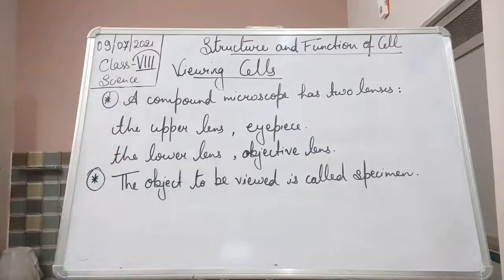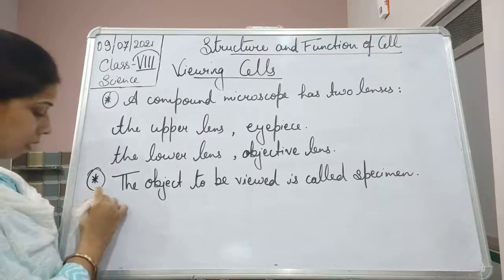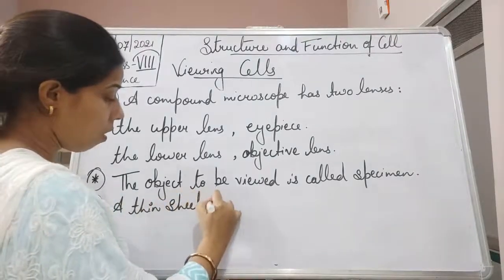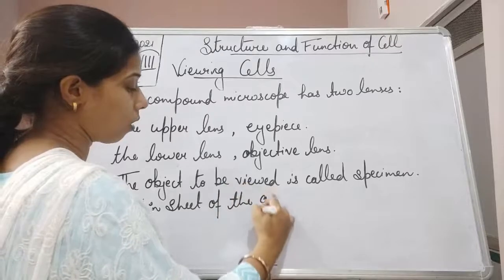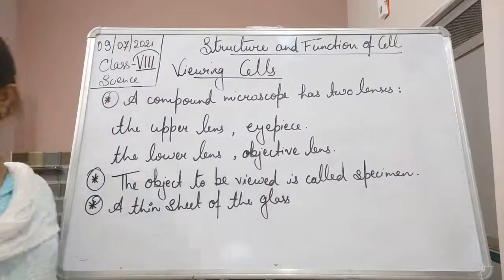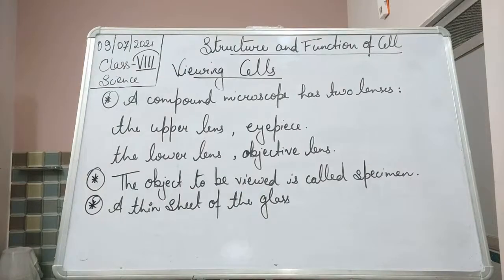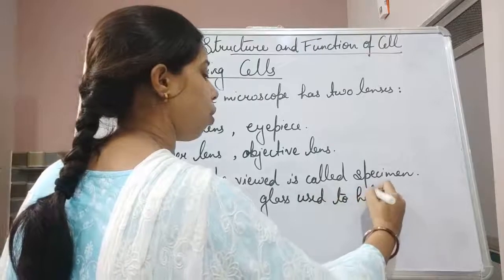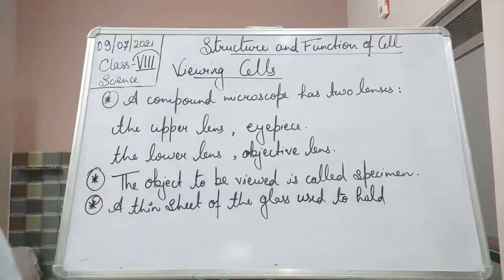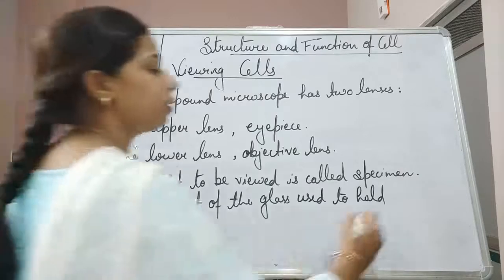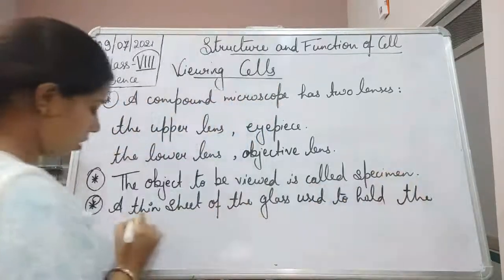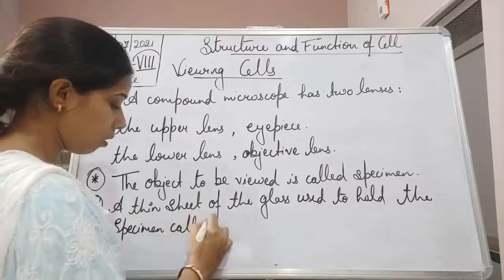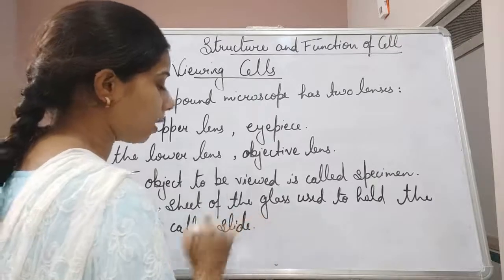A thin sheet of glass used to hold the specimen is called a slide.